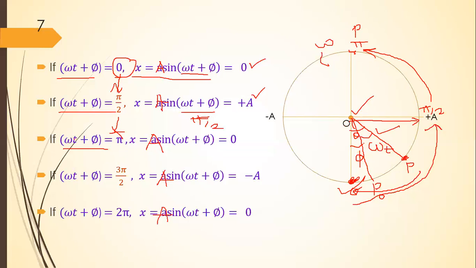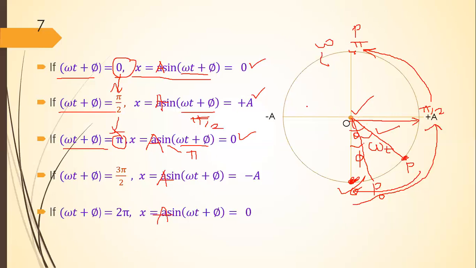Let's substitute in sine of omega t plus phi. The value of omega t plus phi is pi. And we know that sine of pi is equal to 0. Therefore, A into 0, that is equal to 0. Means displacement of the particle will be 0. Means again particle will be at this mean position. This is the mean position.